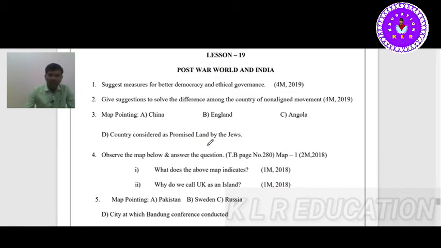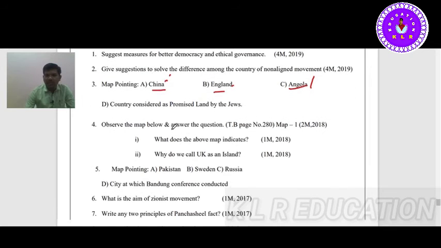Map pointing. In map pointing we got China, England, and Angola. Country considered a promised land by the Jews: Palestine. We all know Palestine was considered the promised land. Observe the map below and answer the questions. It is about the map on page number 280.